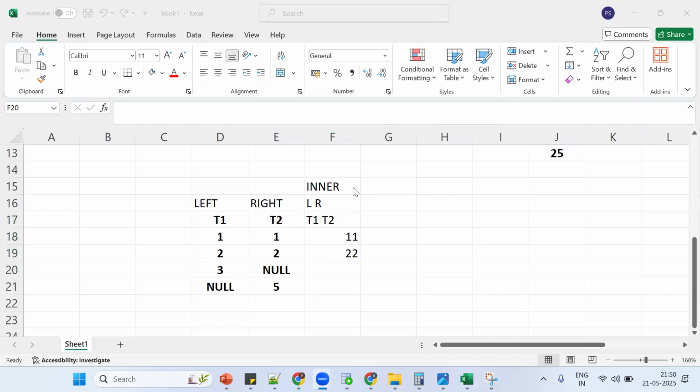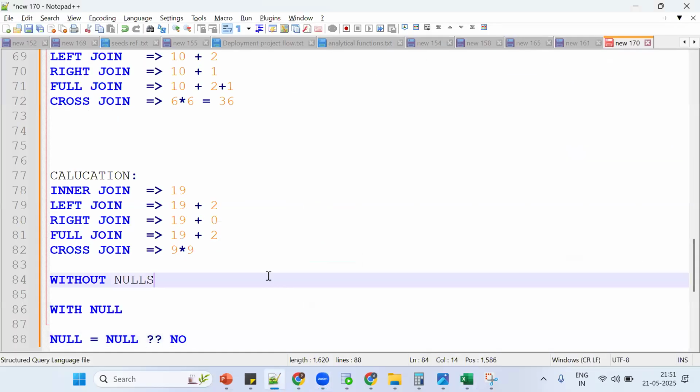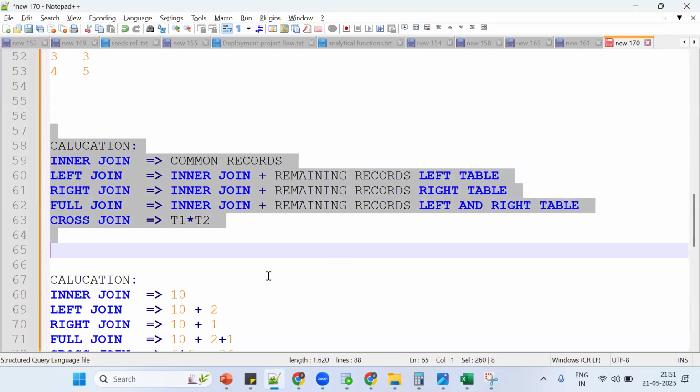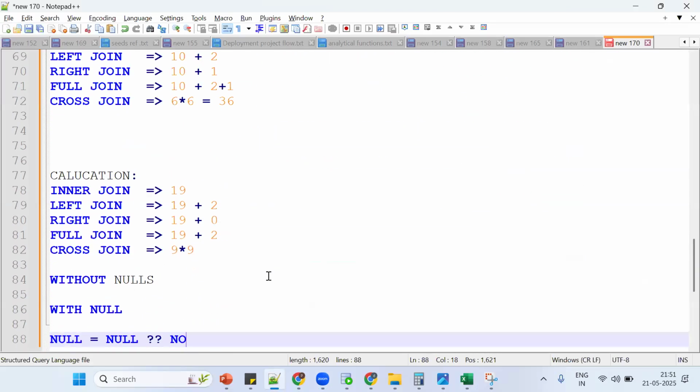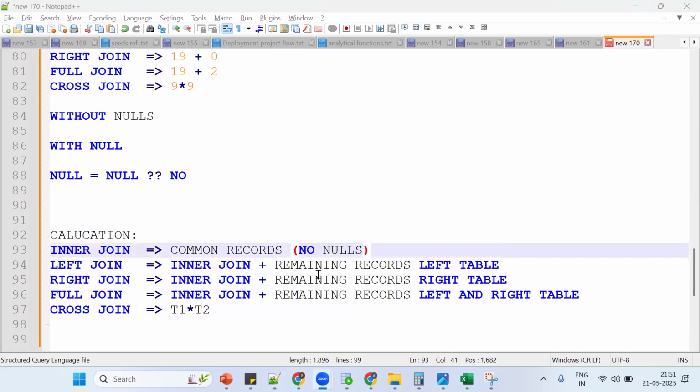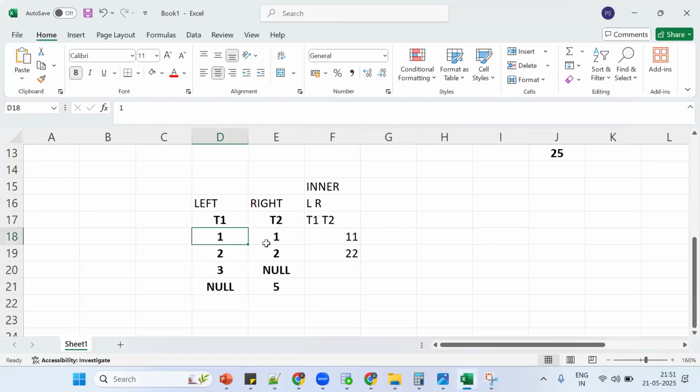So see now what happens. In inner join, this is one more thing to add to this calculation. Now in inner join, no nulls will be there, because what we discussed is matching records. Tell me, will one null be equal to another? No. Null cannot be compared and null cannot be equal. So in inner joins, no nulls will come.